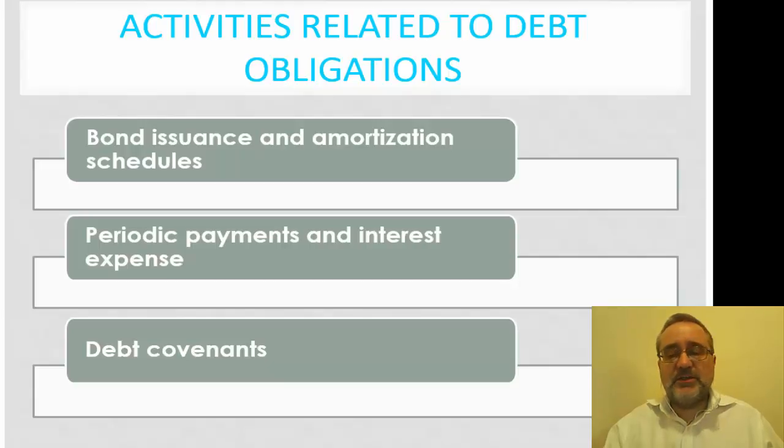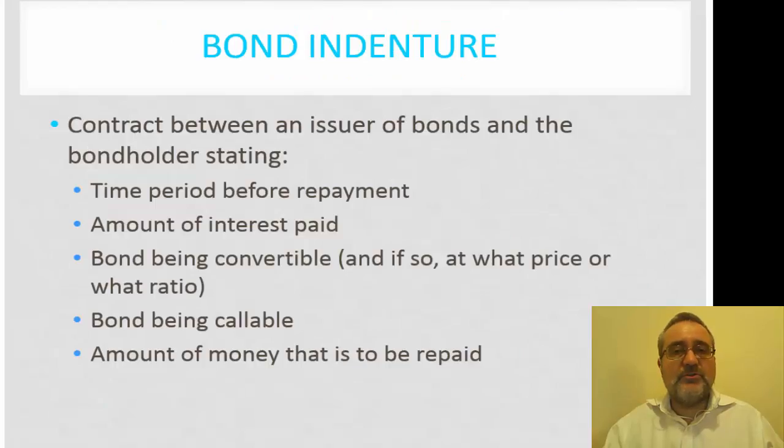We clearly need to understand these debt covenants, not only from a risk perspective, but also from the disclosures within the financial statements. An indentured bond is a contract between the issuer of the bond and the bondholder. So what we're going to identify is the time period for payment, the amount of interest, whether the bond is convertible, and if so, at what ratio. This convertible bond may in fact dilute earnings per share. Are they payable or are they callable? And the amount that is to be repaid based upon this callable feature. So these are the kinds of things that we're interested in.